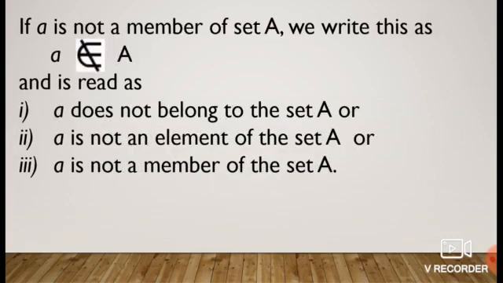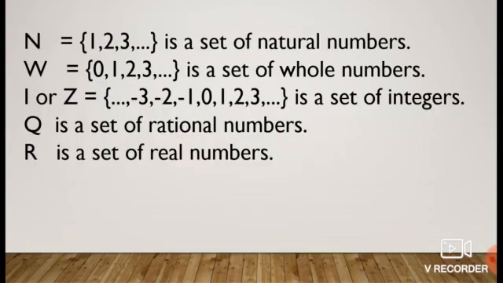If a is not a member of set A, we write like this. And we read this as a does not belong to the set A, or a is not an element of the set A, or a is not a member of the set A. In maths, we use some letters to denote sets of numbers. They are N, the set of natural numbers, W, the set of whole numbers, I or Z, the set of integers, Q, the set of rational numbers, R, the set of real numbers.